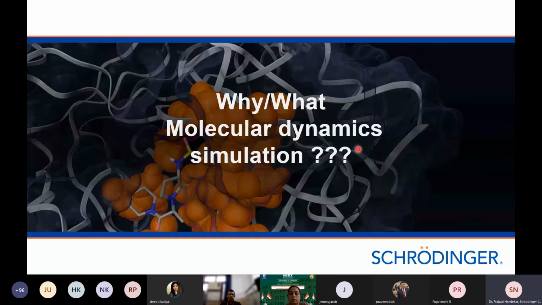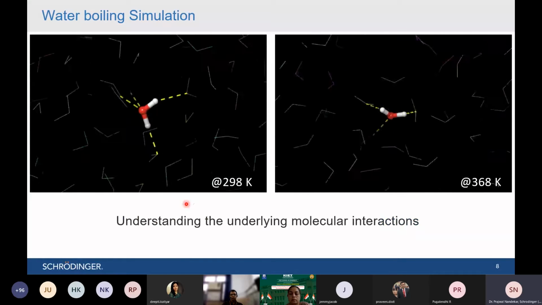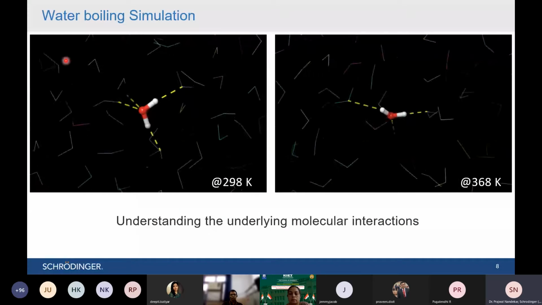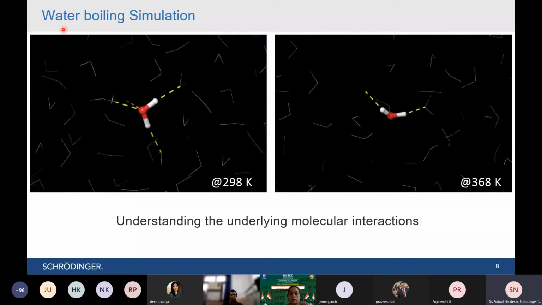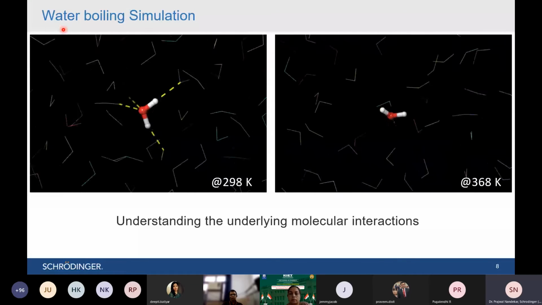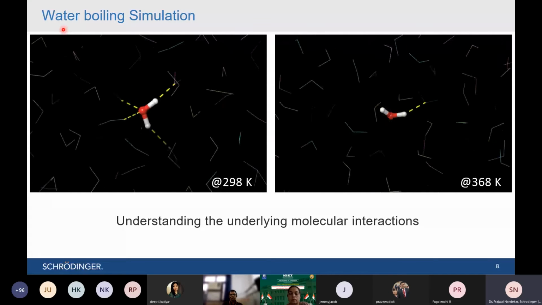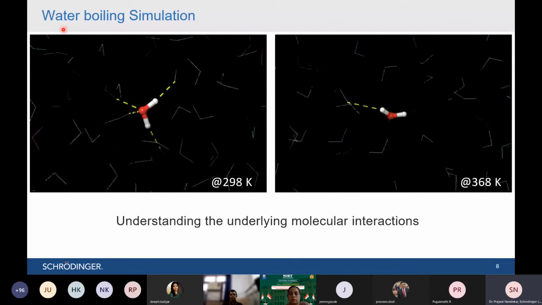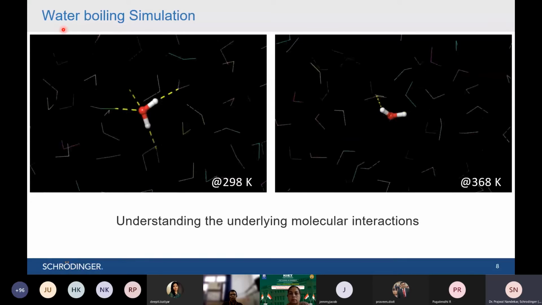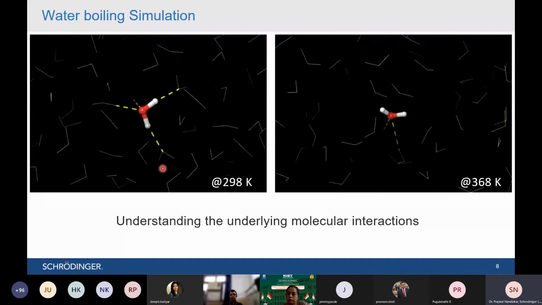The question comes, why do we need molecular dynamic simulations, what exactly is it, and what is the power of it? To demonstrate the power of MD simulation, we have simulated how water boils. What happens when water boils in a beaker or a test tube? What happens at the atomic level? In a test tube you can't see water at the atomic level. What is exactly happening whenever you heat up and boil the water? Let me demonstrate what actually happens when you boil water.